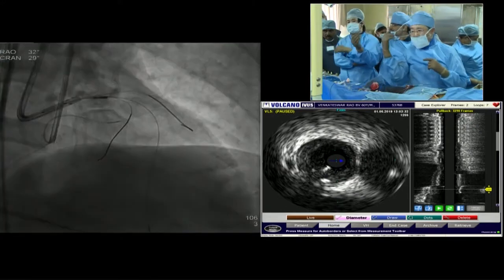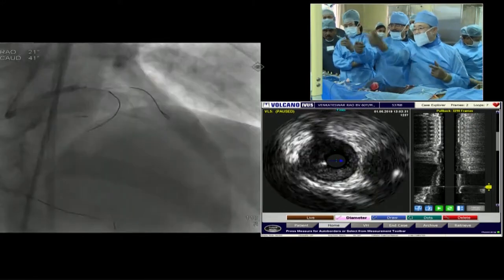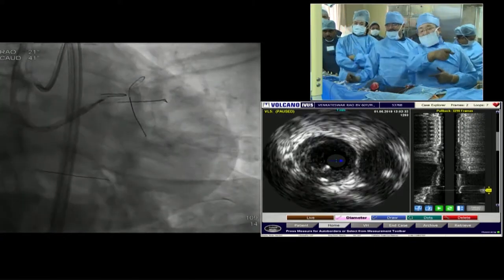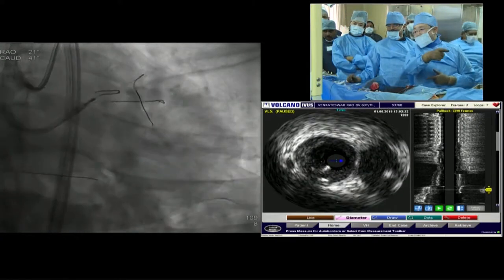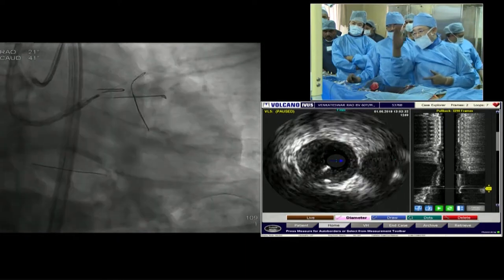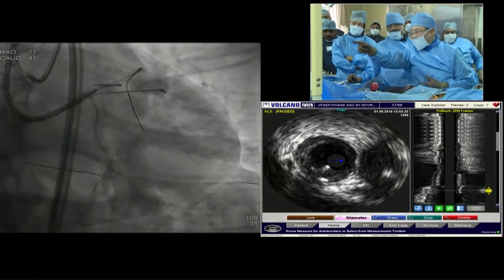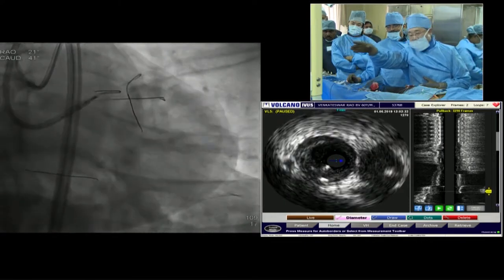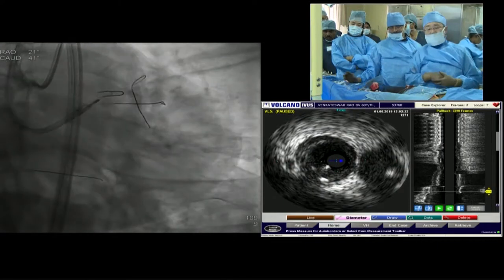Apical, the bifurcation, the separation. Yes, okay, this one. This injection. Yes, you can see. So the IVUS marking is here, just at the ostium of the LAD. So maybe we should put the stent at the ostium of the LAD because of the IVUS information.